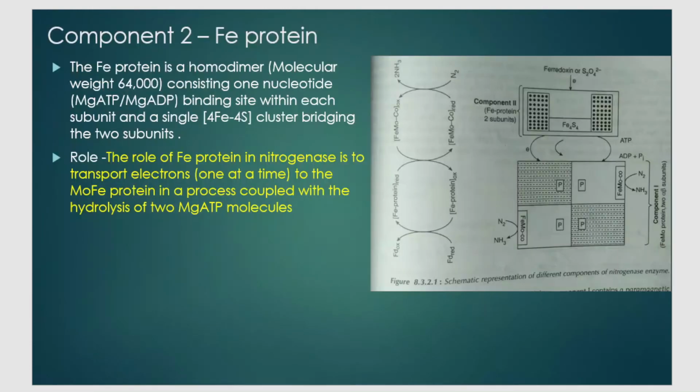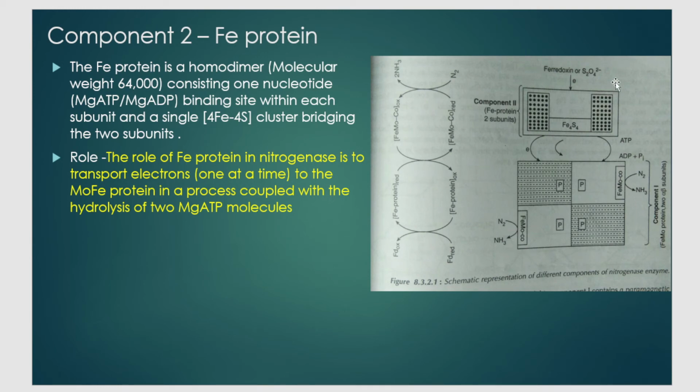As you can see here in the diagram, this is the entire molybdenum nitrogenase enzyme. You should be able to draw this diagram. It has two components, component 1 and component 2. This is component 2, the iron protein, and this is component 1, the iron molybdenum protein.